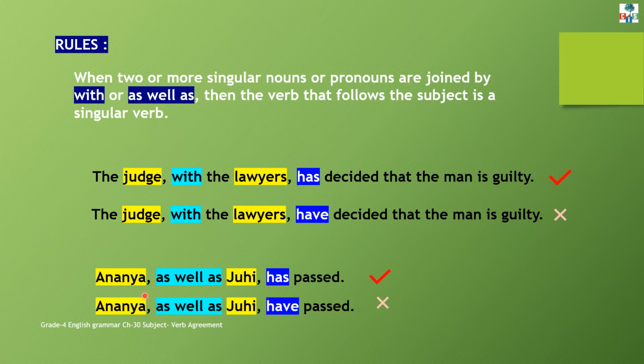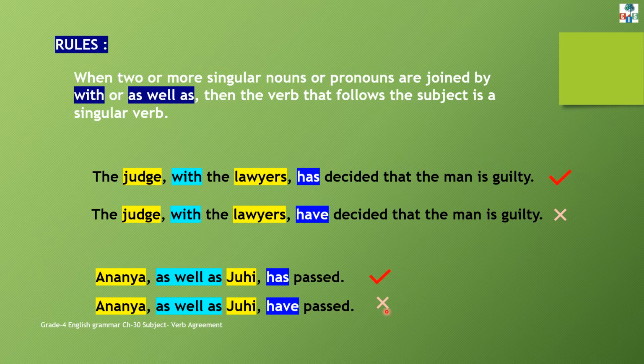Understood? Now see this. Ananya as well as Juhi has passed. Now here we have used more than one singular noun or pronoun. So these nouns are joined by as well as. Ananya as well as Juhi. So whenever two singular nouns are joined by as well as, we will use a singular verb. This is the correct sentence. Now see this. Ananya as well as Juhi have passed.